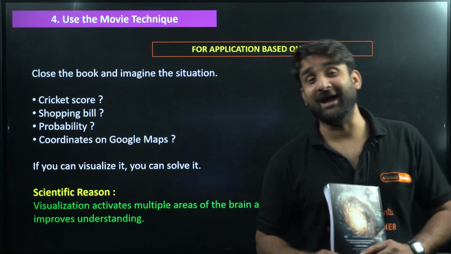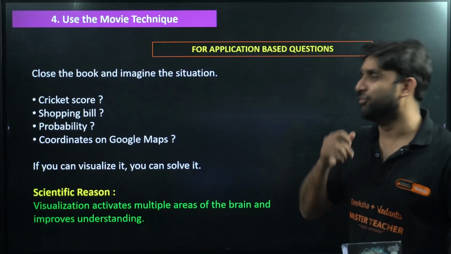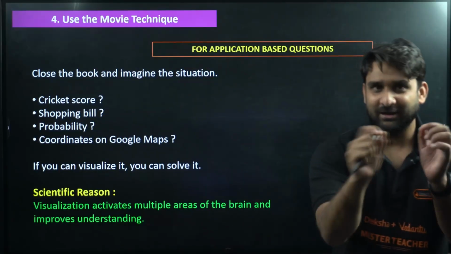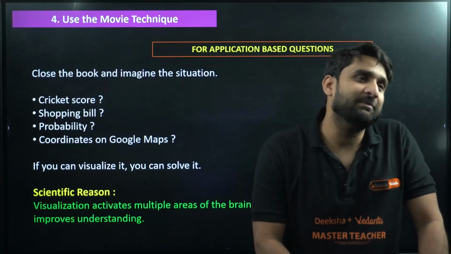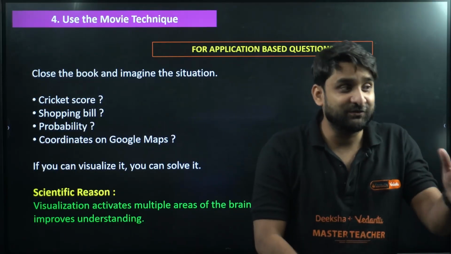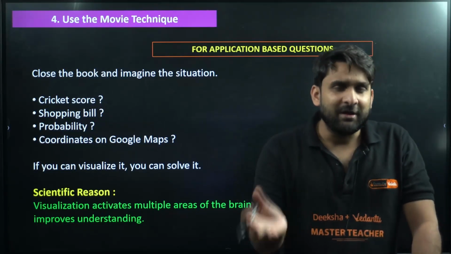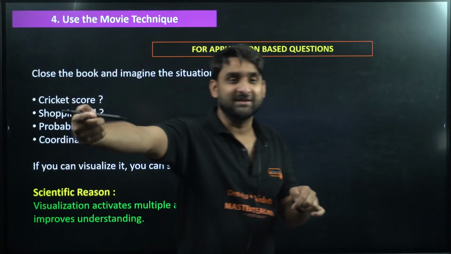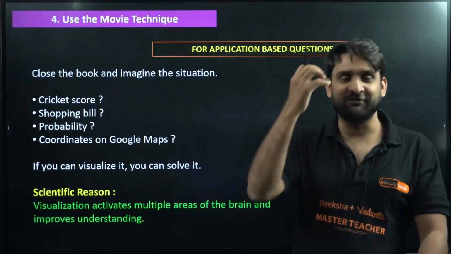Okay, moving to next. Use the movie technique. This is a very special technique. What does it mean by movie technique? Why have I called my 4th point the movie technique? Let me give you a little bit of a picture of this. Basically, what happens when you watch any movie? Generally we imagine a lot of things. Oh, this will happen next. What happened with that guy? A lot of imagination is going on in our mind. If it happens, then the scenario will be like this.